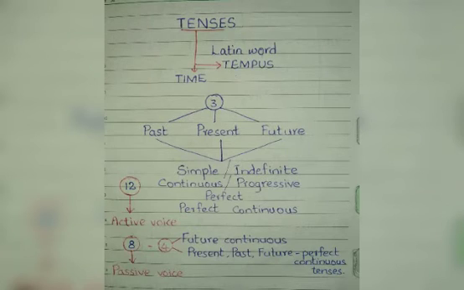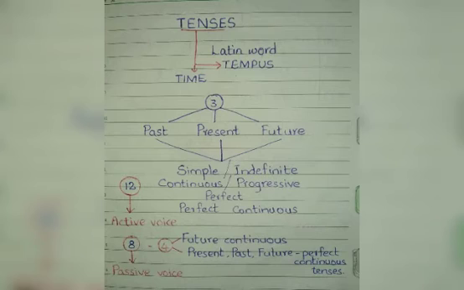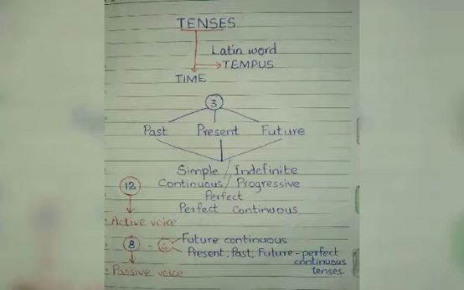So out of these 12, 8 tenses have passive voice. The other 4 which do not have passive voice are future continuous tense, present perfect continuous tense, past perfect continuous tense, and future perfect continuous tense. These have no passive voice.